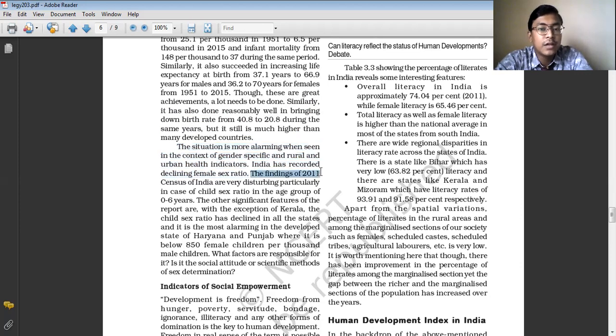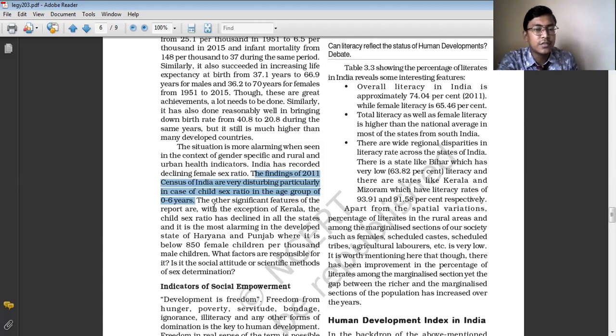The findings of the 2011 census of India are very disturbing, particularly in case of child sex ratio in the age group of 0 to 6 years. The situation is more alarming in the case of child sex ratio between the age group of 0 to 6 years, because the number of males in this age group is very high as compared to the number of females. But in case of child sex ratio, Kerala is the exception. In Kerala, the female sex ratio is far better.